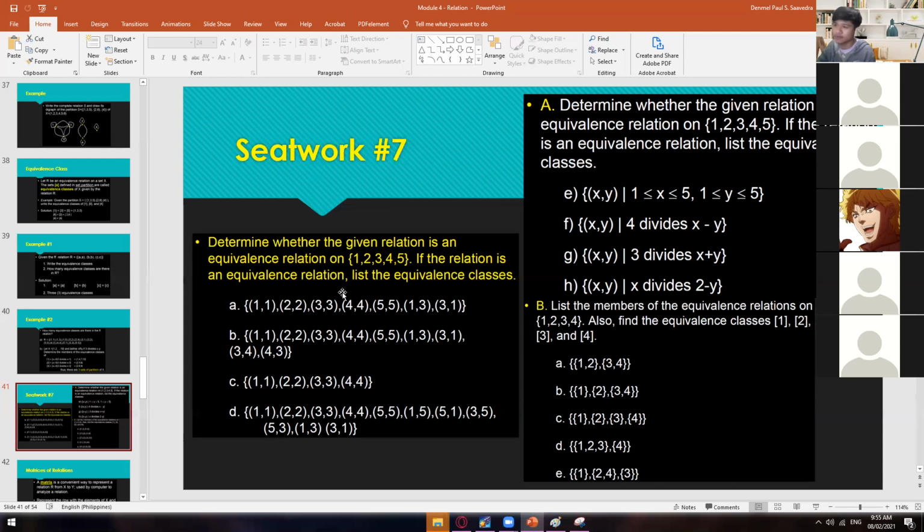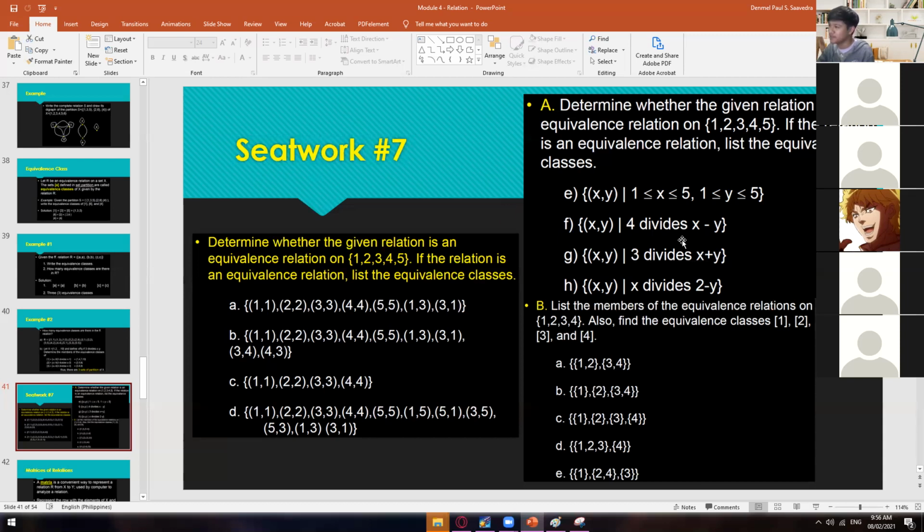If the relation is an equivalence relation, list the equivalence classes. So you should verify whether this one is a relation under equivalence relation. Then if it's an equivalence relation, list all the possible classes, or list the equivalence classes. The same with B, C, and D. And then for this one, determine whether the given relation is an equivalence relation on 1, 2, 3, 4, 5. They are just the same.